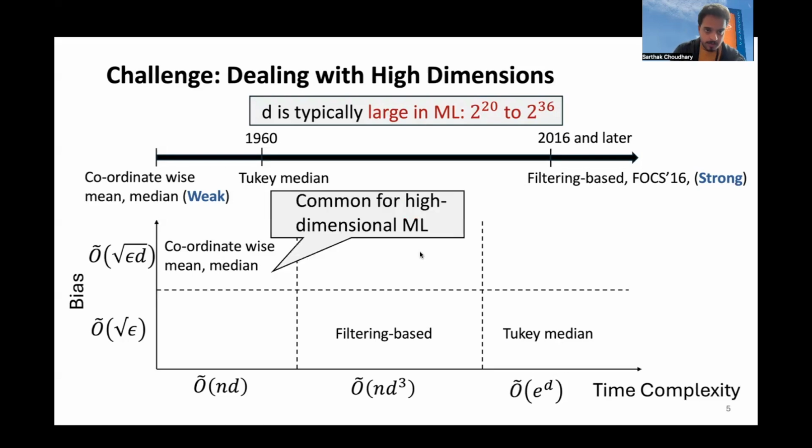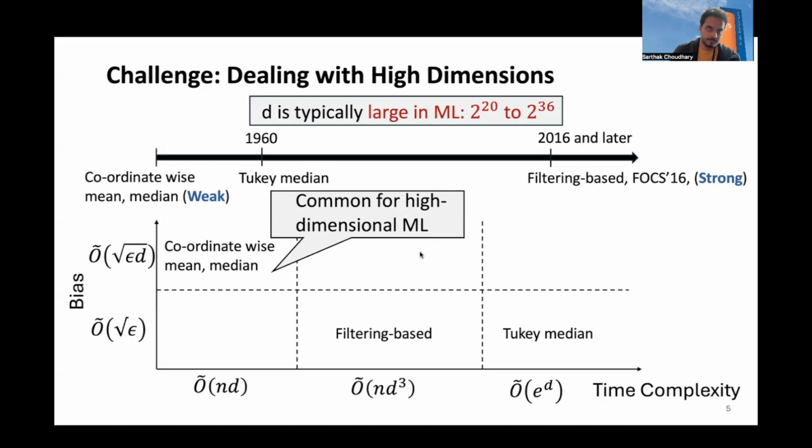Even now, it's very common for us to see coordinate-wise mean and median used for higher dimensional machine learning settings, because essentially d is very large. So even though filtering-based aggregators have time complexity polynomial in d, the d cube turns out to be very high for implementing anything in practice.